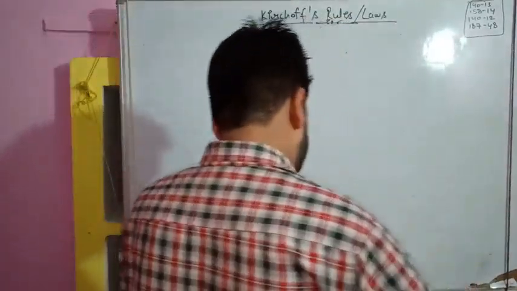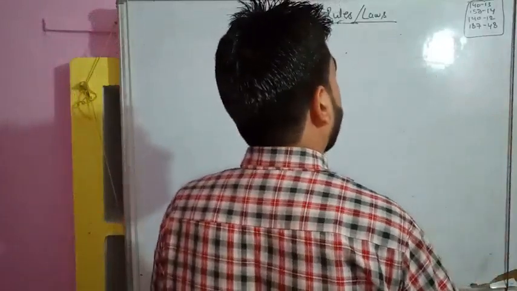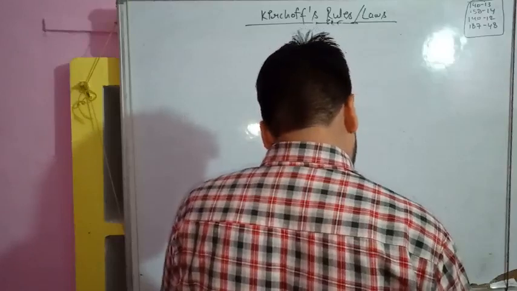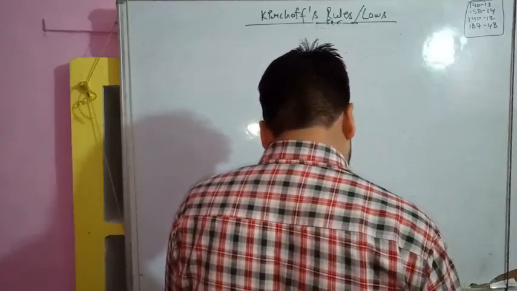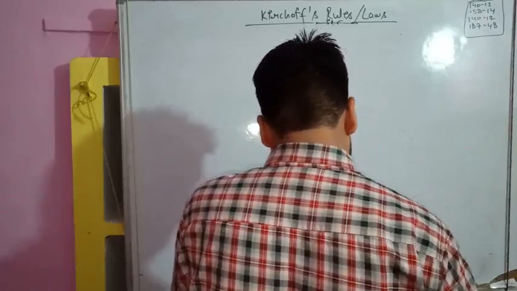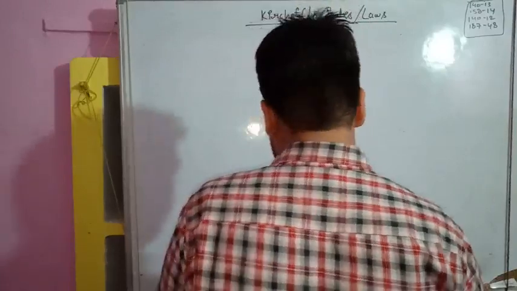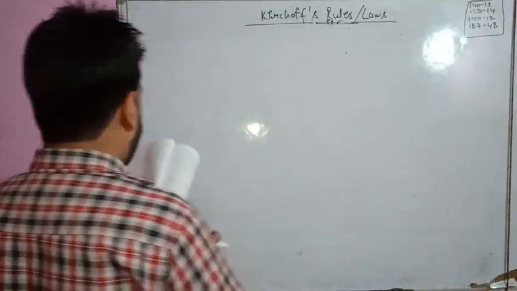Now students, a few questions I have written, page number 140, 13th question. So let me come to page number 140, question number 13th and even question number 12th. So I am writing the question, then we will solve it.